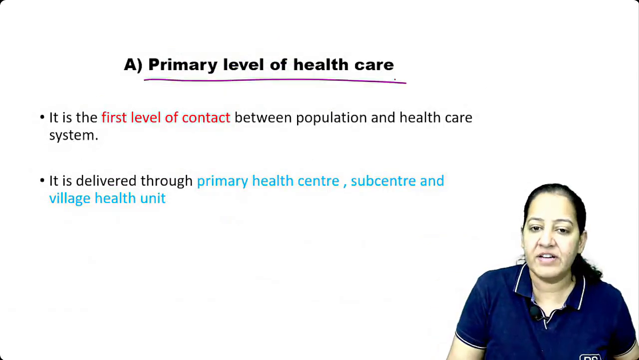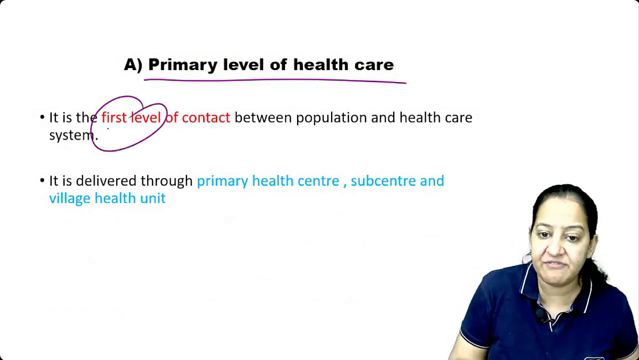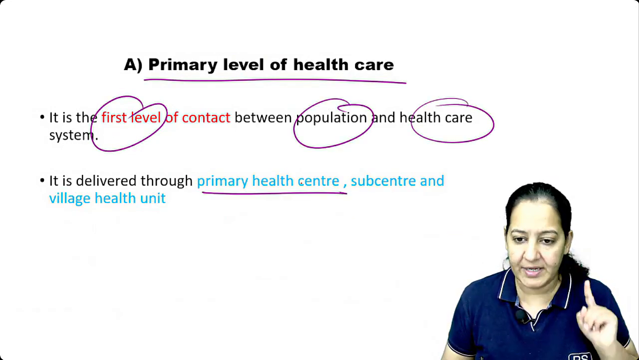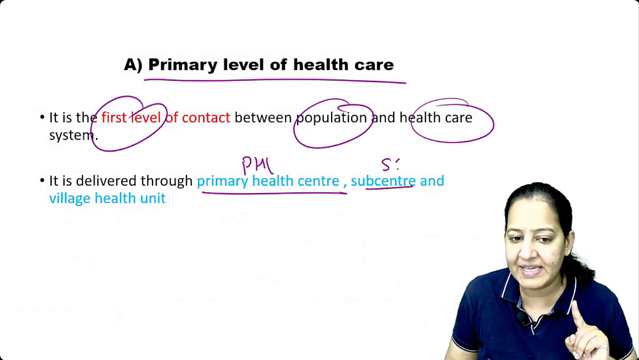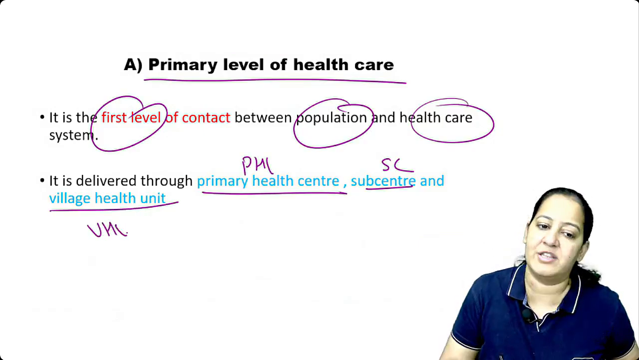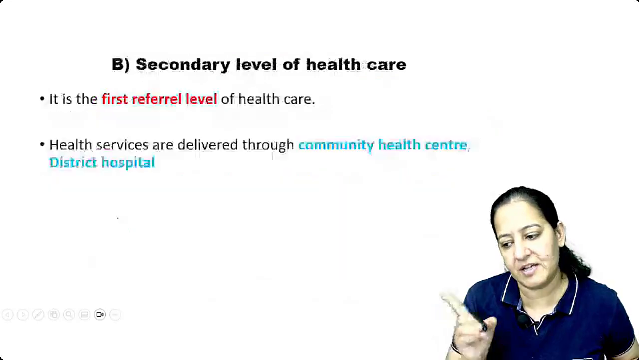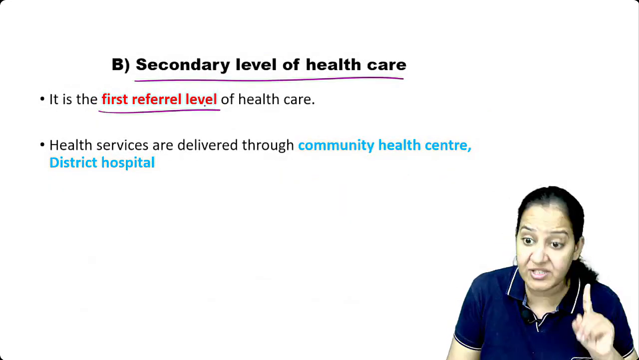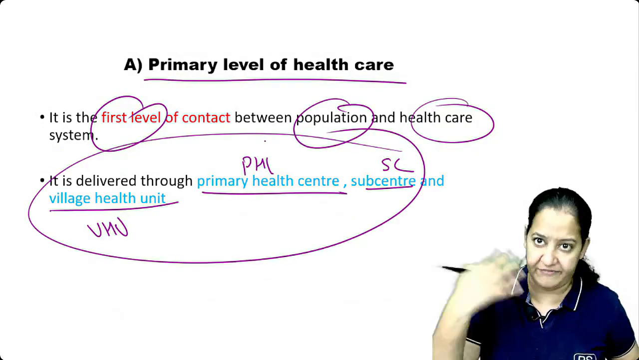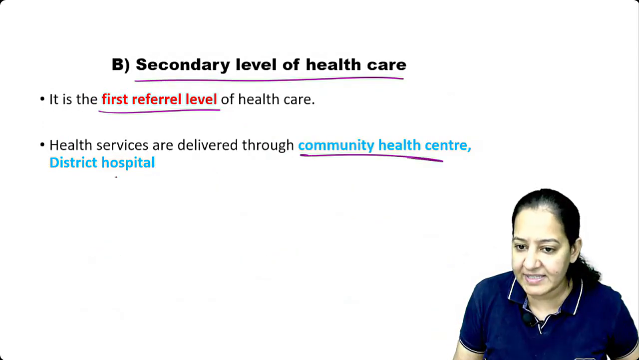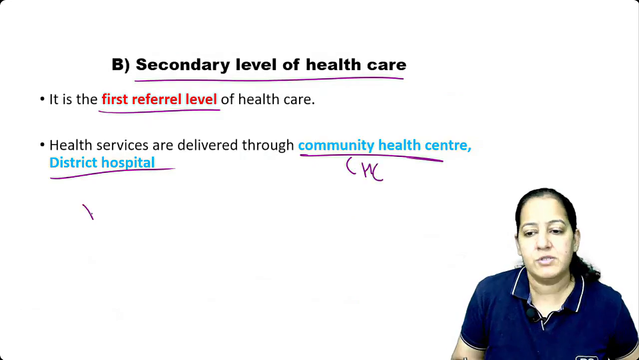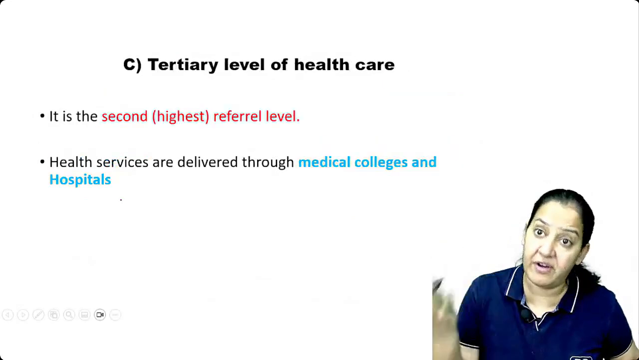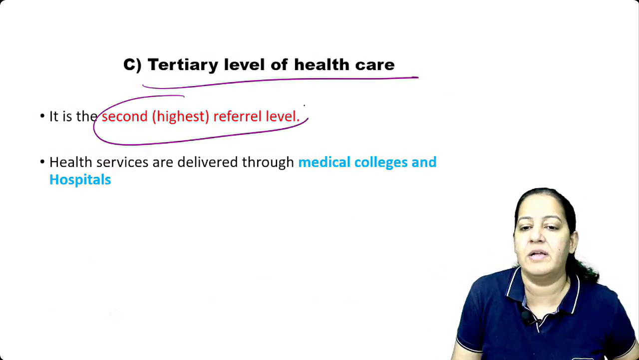The first tier is the primary level. At the primary level, this is the first level of contact between the people and the healthcare system. So it is the primary health center, PHC, sub-center, and village health unit. Village health unit is also there. The secondary level of care is the first referral. If patients are not treated here, they are referred to CHC and district hospital. This is the first referral. If they are treated here, it's good. If they are not treated, they are further referred to the tertiary level. This is the second or the highest referral.